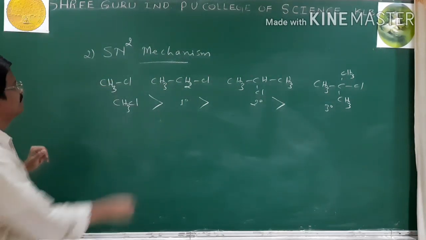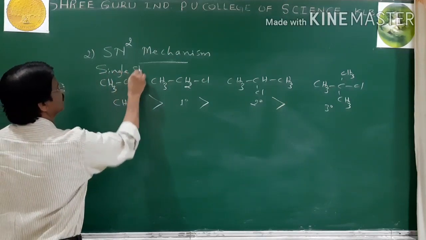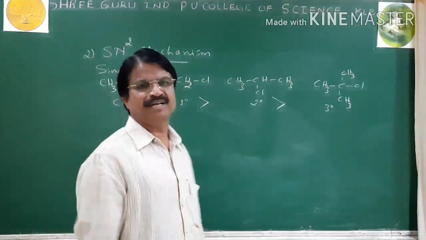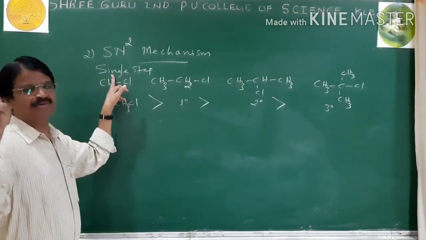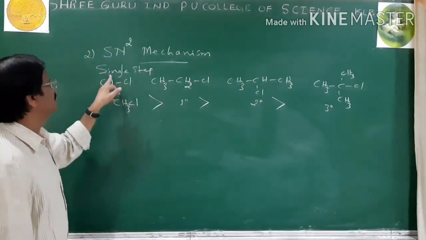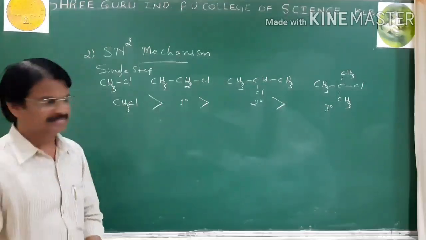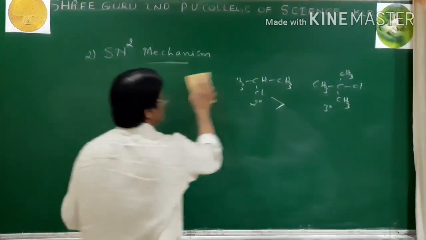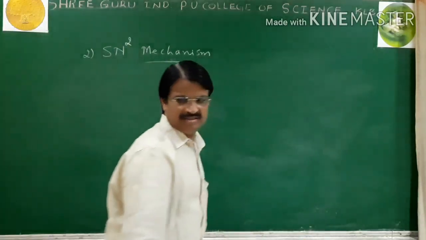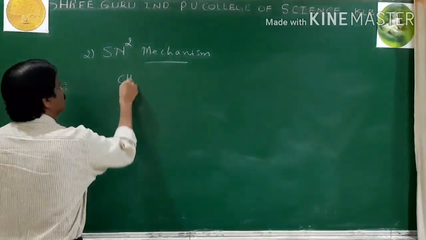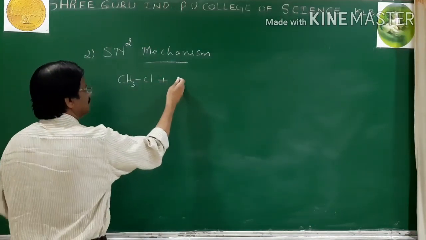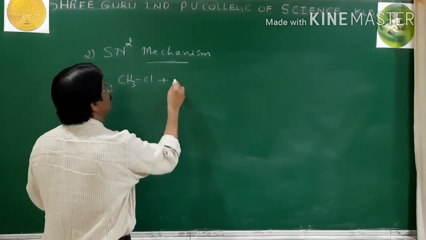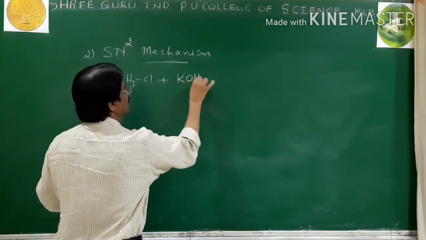This SN2 mechanism is a single step mechanism, but the SN1 mechanism is a two-step mechanism. Yesterday I told you the ionization step and the attack of the nucleophile, two steps. But here we can explain the SN2 mechanism in a single step. Now take one example, methyl halide, CH3Cl, methyl chloride. Methyl chloride on heating with KOH.